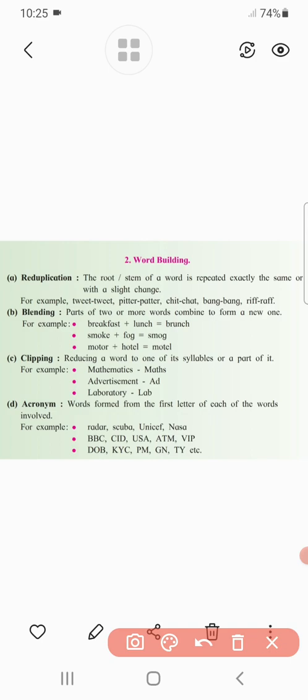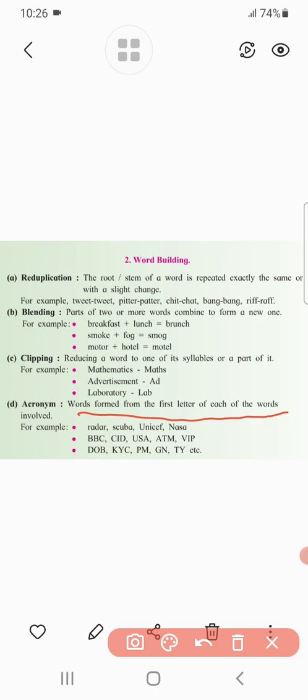The last point that we want to discuss in word building is acronym. Now, what is meant by acronym? Acronym means words formed from the first letters of each word, or generally we can say short forms.